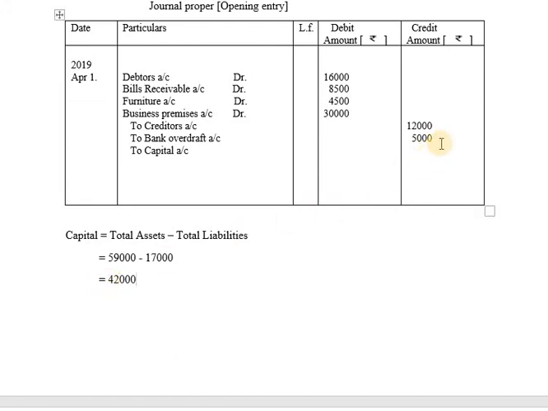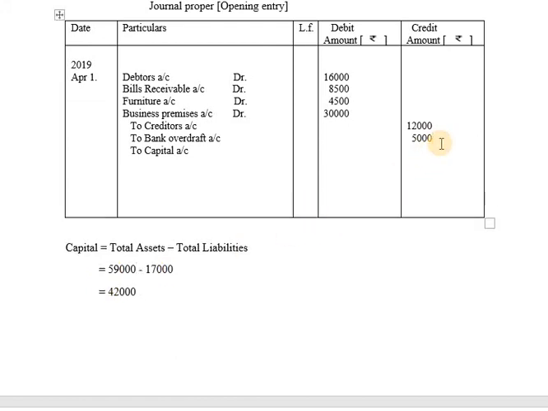So this will be your answer, which you will be writing as capital 42,000. And the narration will be last year balances brought forward.